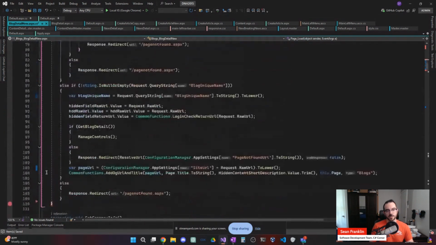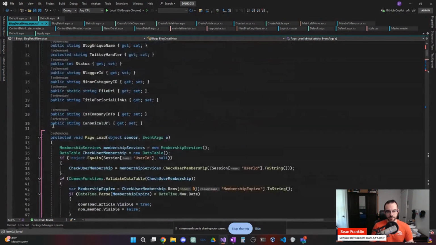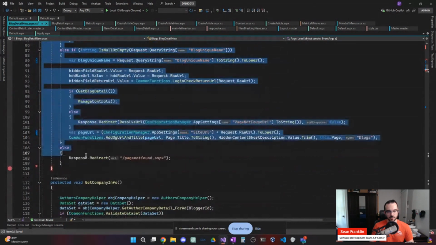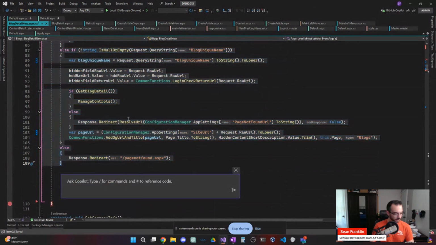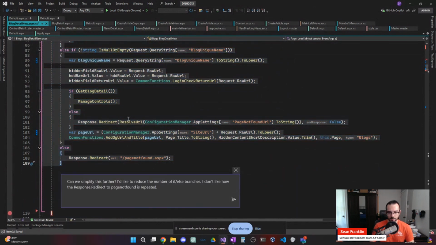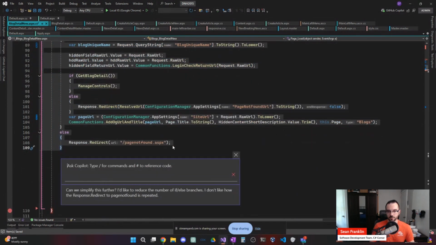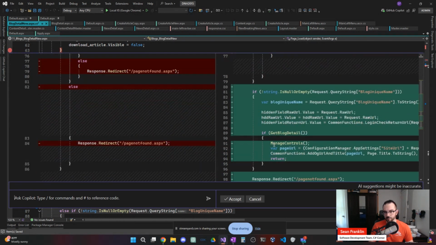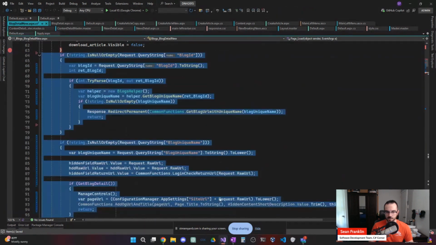And you have to be careful here that the selected context we're using is what I want to operate on. I'm not operating on any code besides this section here, because this is where I'm working. So I'm going to type this prompt. All right, so this looks a little bit more reasonable. It's applying early returns, which in my opinion is a good practice for reducing the amount of branching that we have in the code base. So we have some early returns here. And at the very end, it's going to do this page not found redirect. So that's kind of what I was looking for.